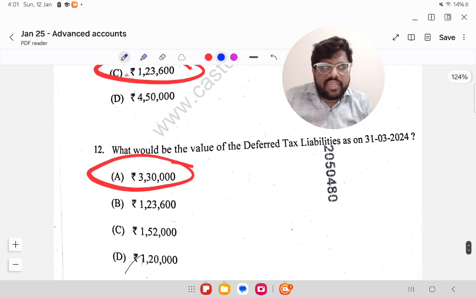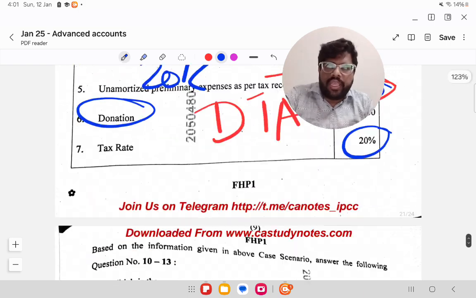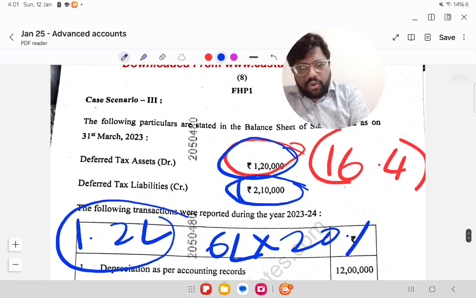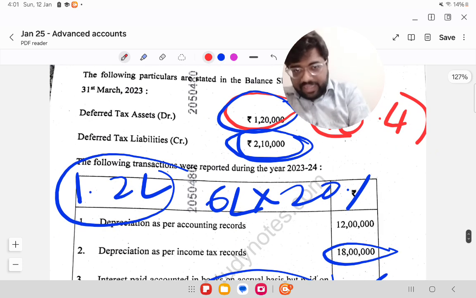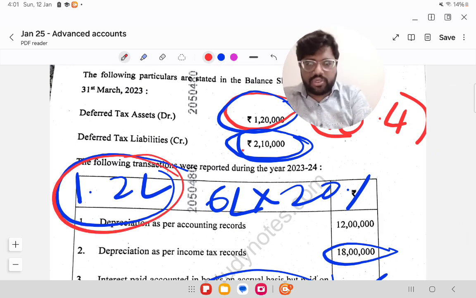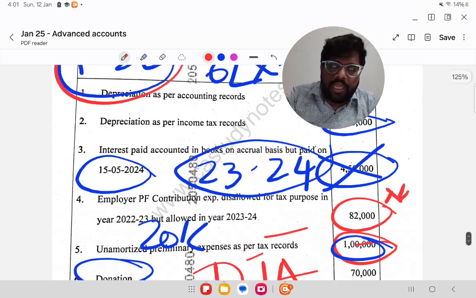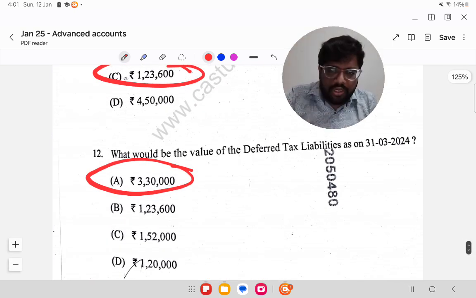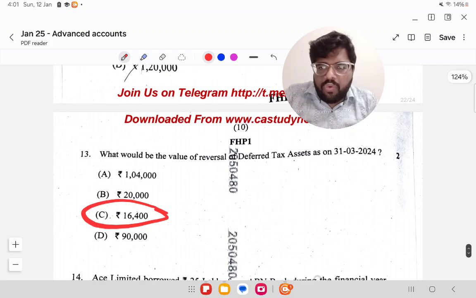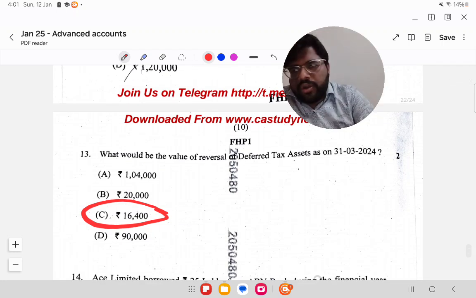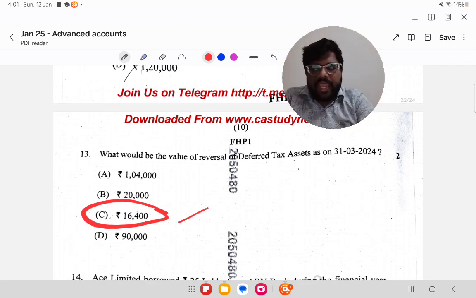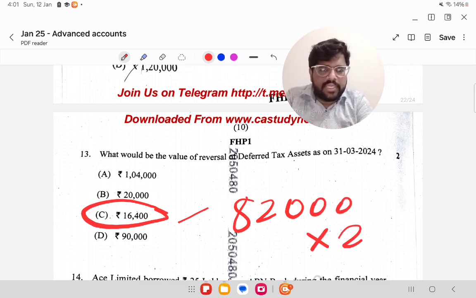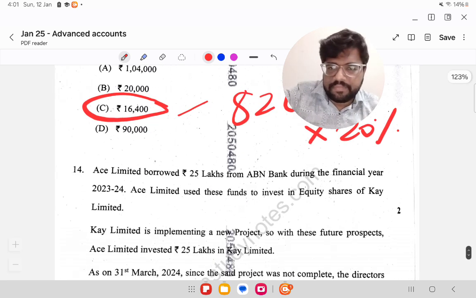What would be the value of the deferred tax liability? I think we already had some amount in opening. We had 2,10,000 in the opening, and in the current year 1,20,000 was created. So add these two, 2,10,000 plus 1,20,000, you will get 3,30,000. So 3,30,000 is the DTL as on the closing date. That's it. What would be the value of reversal? As we already have seen, 16,400. That is 82,000 or something, right? 82,000 into 20% is the DTA reversal.